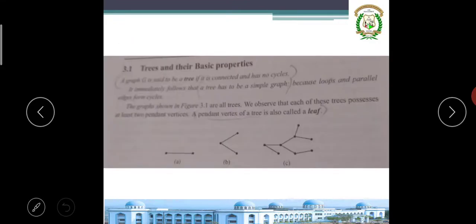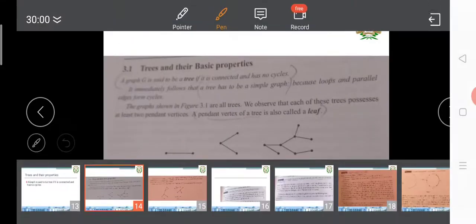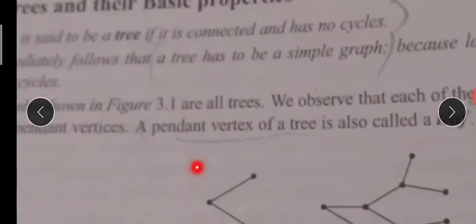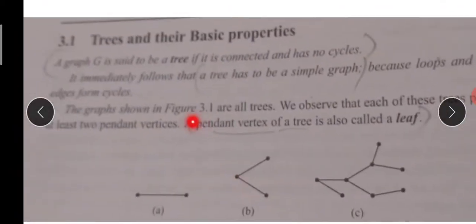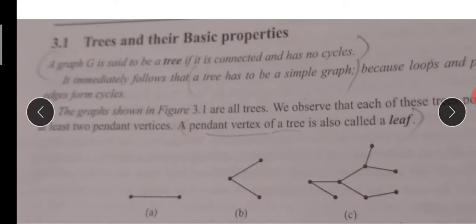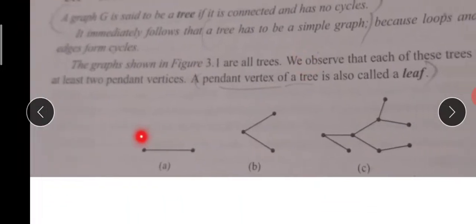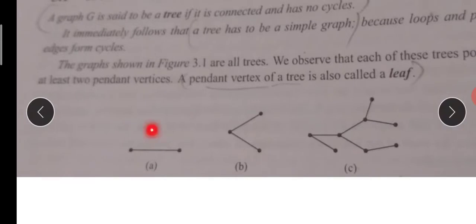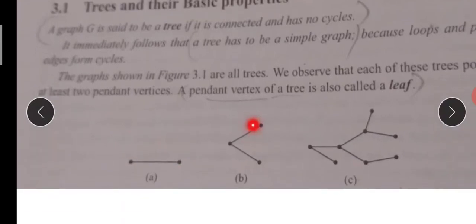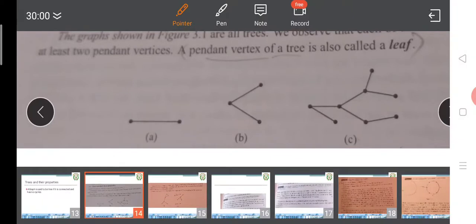Next one, graph properties. Very important properties we will study. Before that, if you observe this, is it a tree? Yes, because it has two vertices and one edge, and it is connected. How do you define a tree?